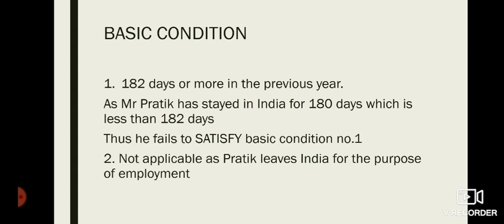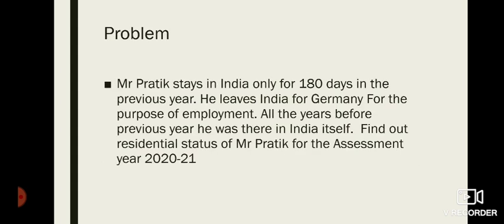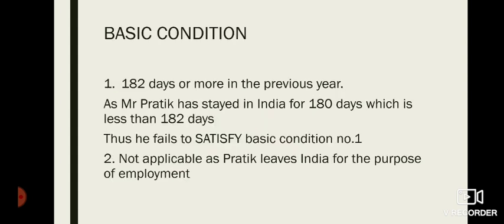The first basic condition says a person has been in India for 182 days or more in the previous year. And for how many days has Mr. Pratik stayed in India? You can see here in the first line itself, Mr. Pratik stays in India only for 180 days in the previous year. So as Mr. Pratik stays in India for 180 days, which is less than 182 days, he fails to satisfy the basic condition number 1. I hope this is clear to you all.